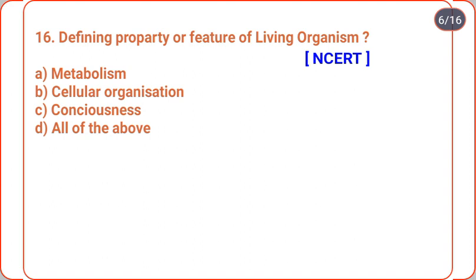Okay, our correct option is option D, that is all of these: metabolism, cellular organization and consciousness are defining properties or features of the living organism, exactly from the NCERT.